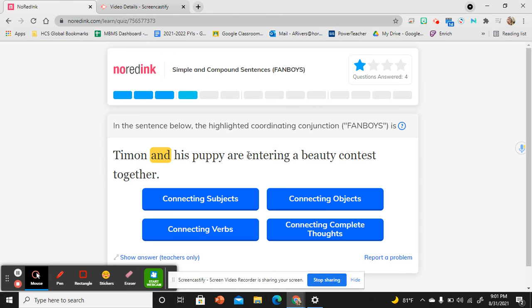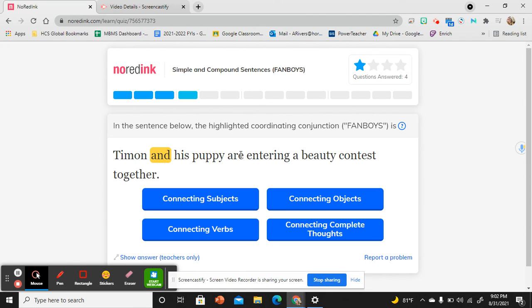Timon and his puppy are entering a beauty contest together. I'm going to look to the left and I'm going to look to the right. I do not see a comma before this fanboy, so I know I am not connecting complete thoughts. What do I see to the left? I see Timon, and then to the right, his puppy. Well, those are people or characters or living things, so they might probably be subjects, but I just need to check and make sure that they are doing the action.